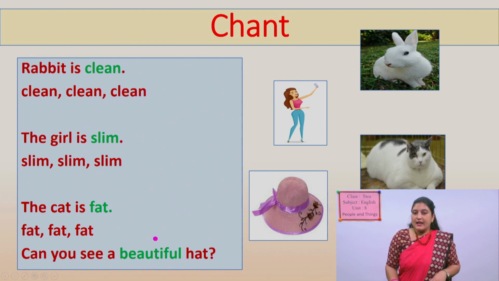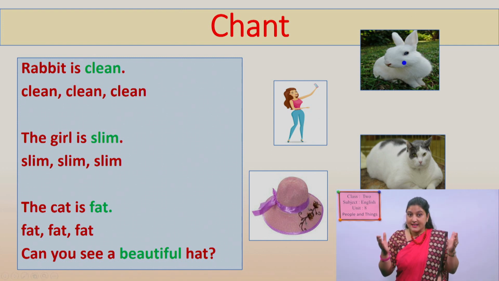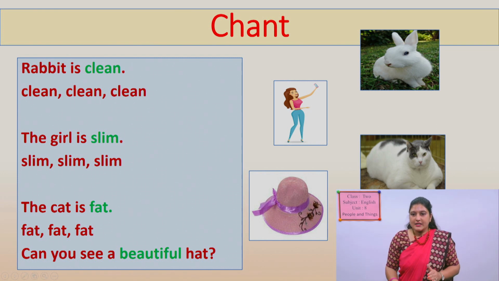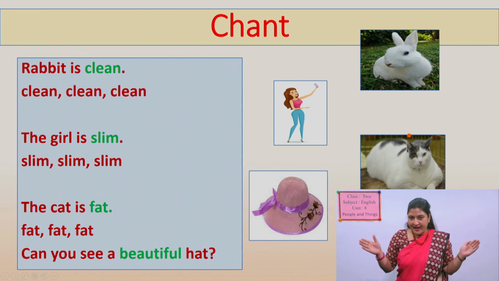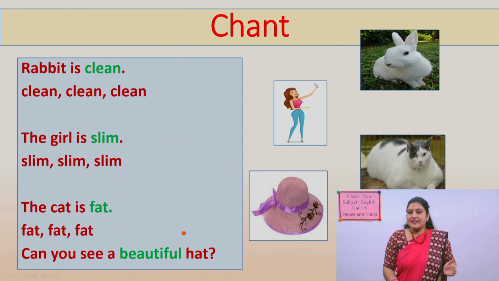Now, let's sing together. Follow me. Rabbit is clean, clean, clean, clean. The girl is slim, slim, slim, slim. The cat is fat, fat, fat, fat. Can you see a beautiful hat? Yes, there is a beautiful hat.